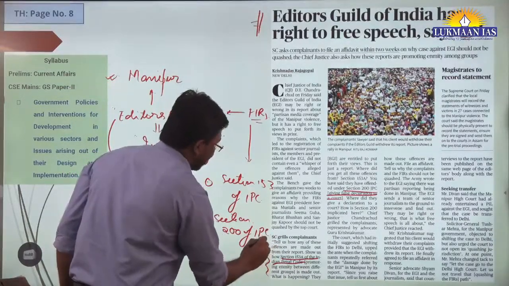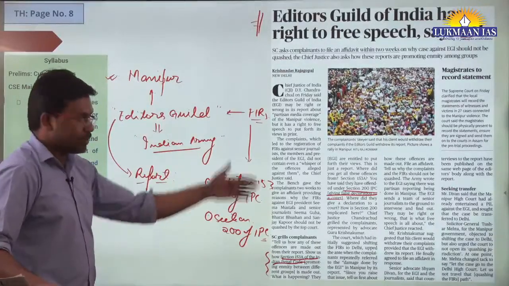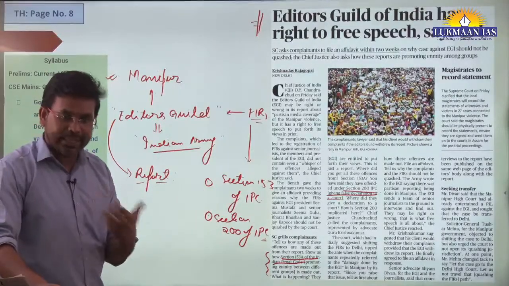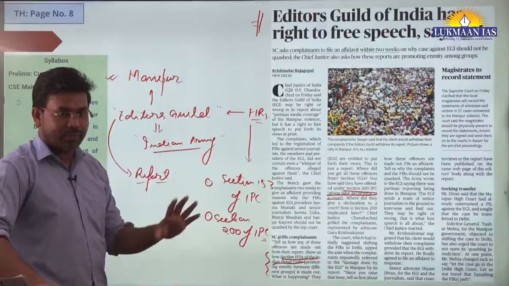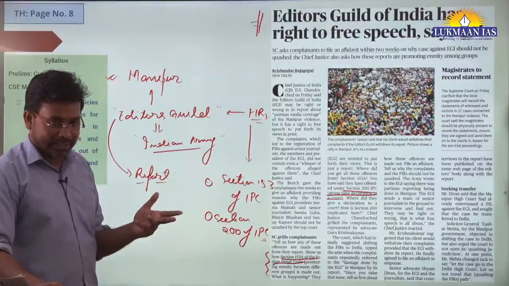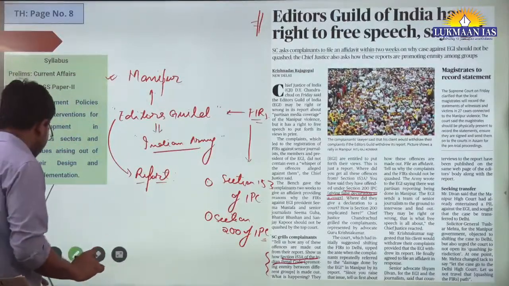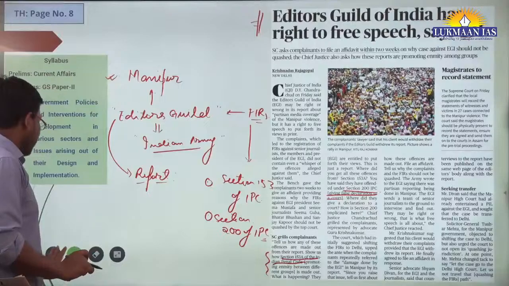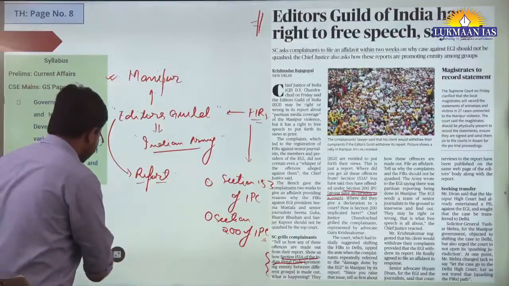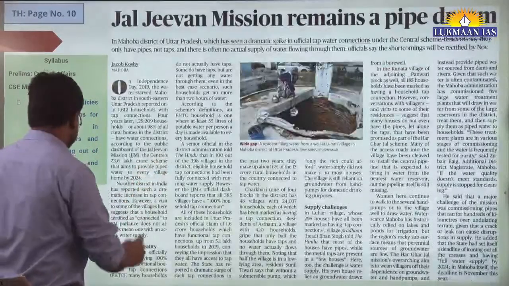So they say that the Editors Guild has given a false declaration to the court. However, the Chief Justice of India has said that they have not furnished any declaration so far. Where does it come from that they have given a false declaration? So this is the overall issue over here. It revolves around freedom of speech and expression. With this we will move to the next topic quickly.